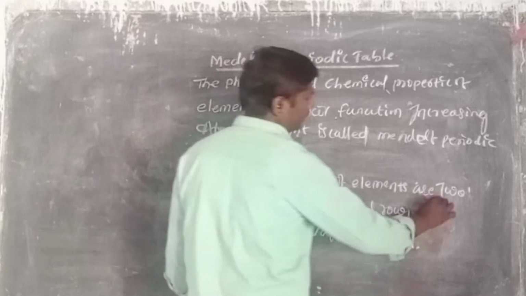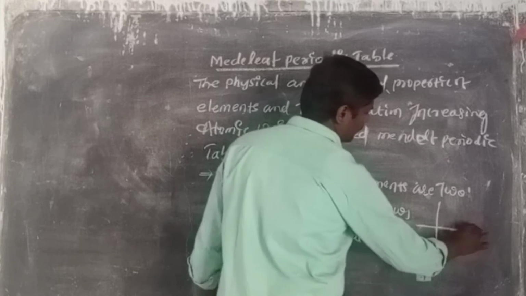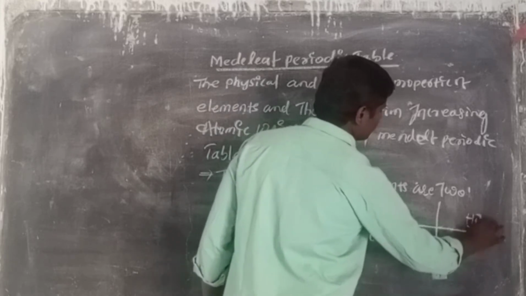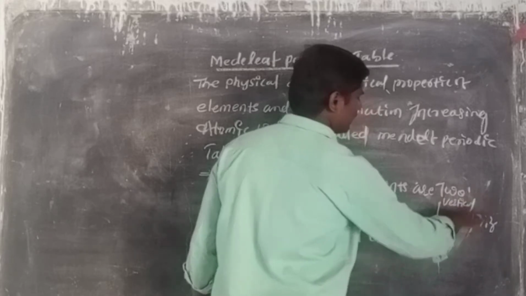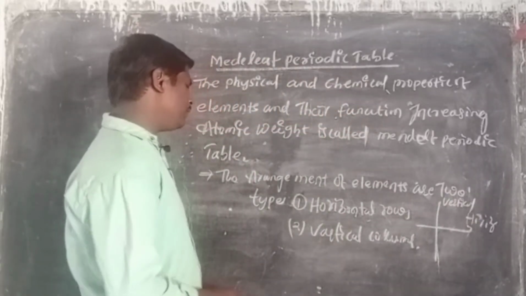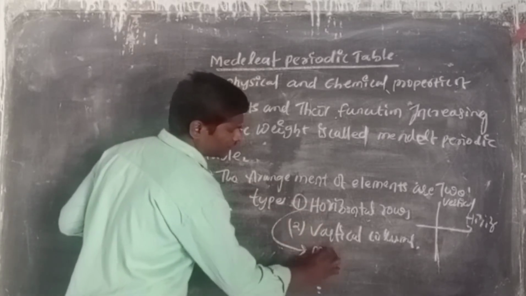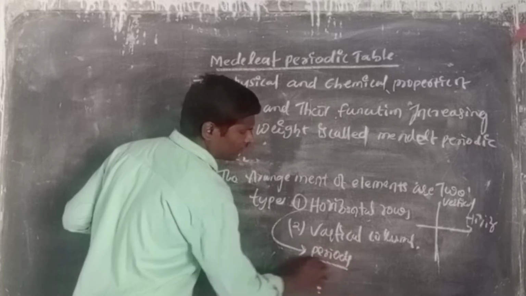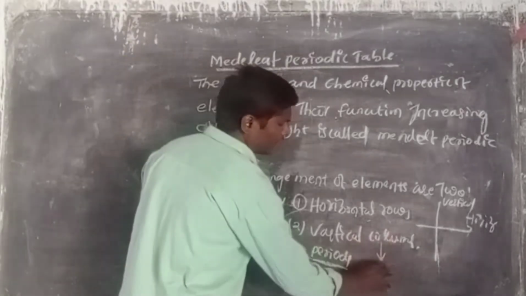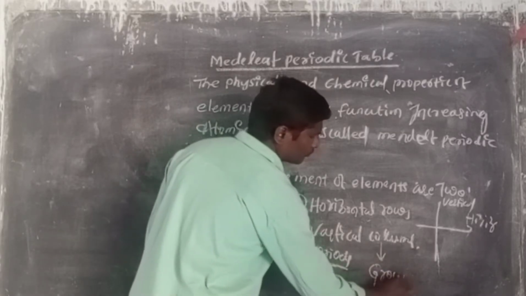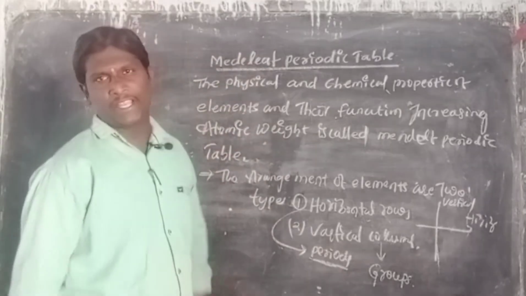Like that we have to write, this is called vertical and this is called horizontal. Now, the horizontal rows are called what? Periods. Horizontal rows are called periods, and vertical columns are called what? Groups. Groups. This is about the Mendeleev periodic table.